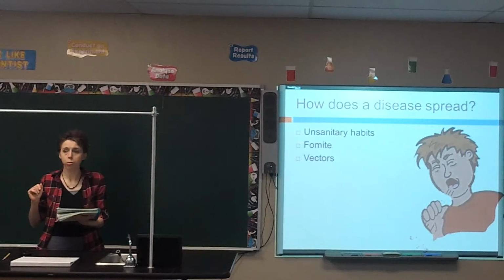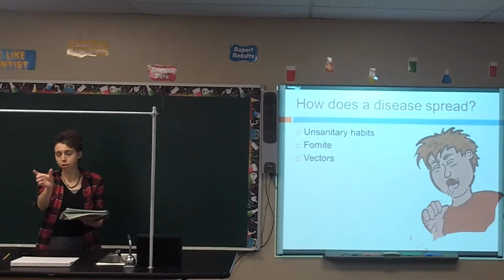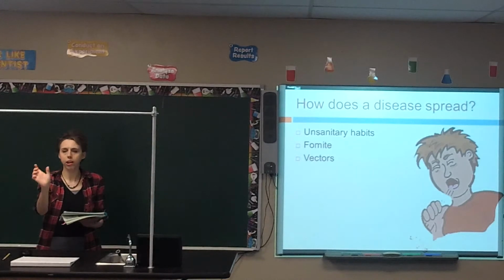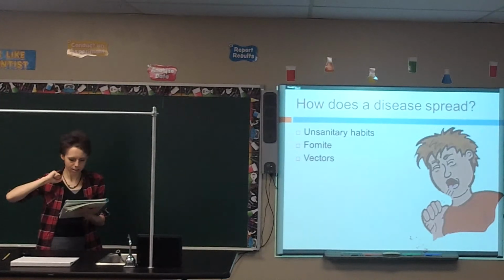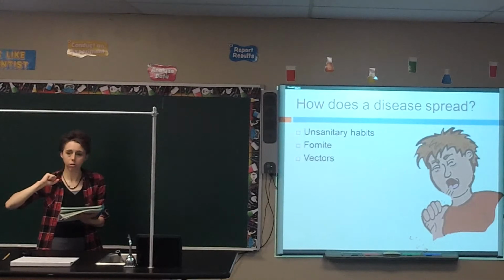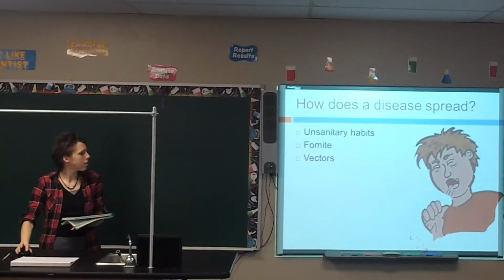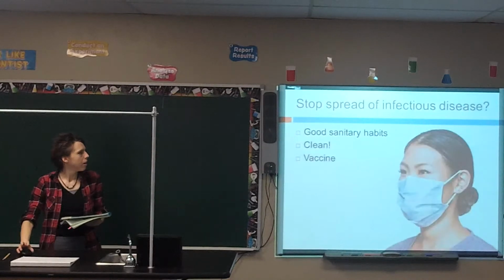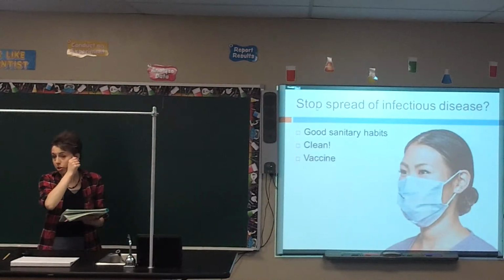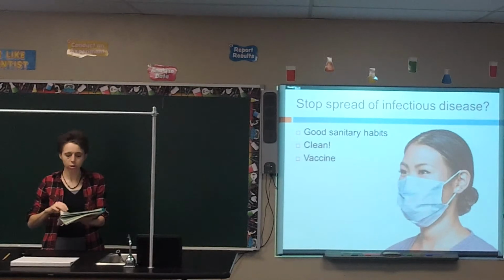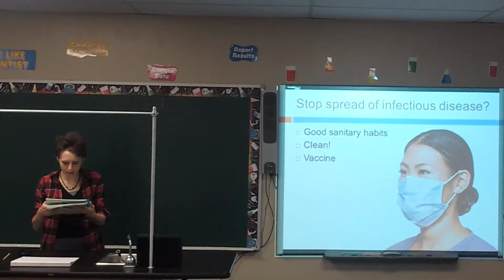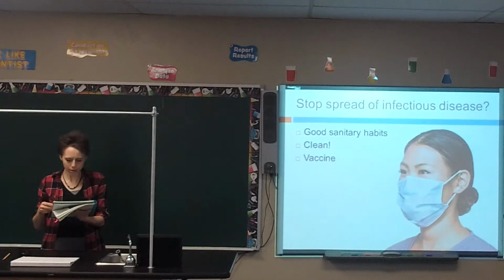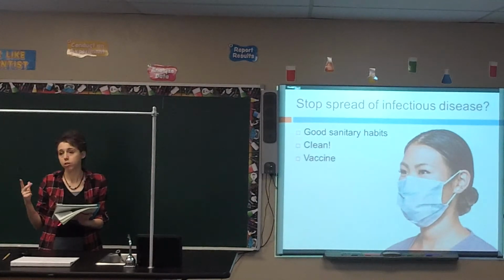You can also have contaminated food and water. Sometimes food or water isn't cleaned or isn't cooked properly, and so there's bacteria or viruses on the inside of it, and the pathogens can grow and pollute the water. So you want to make sure that you cook your food and clean your water thoroughly. You don't want to have bacteria or viruses on the inside of it. Diseases that spread through unclean water and food include typhoid fever, botulism, and salmonella poisoning. Botulism and salmonella poisoning are two technical names for food poisoning.